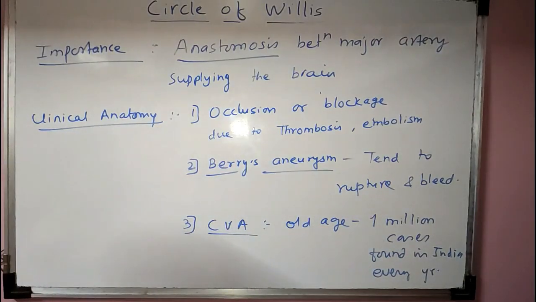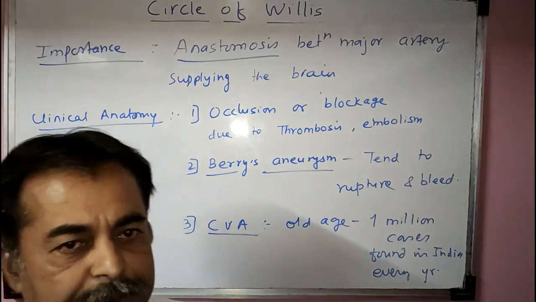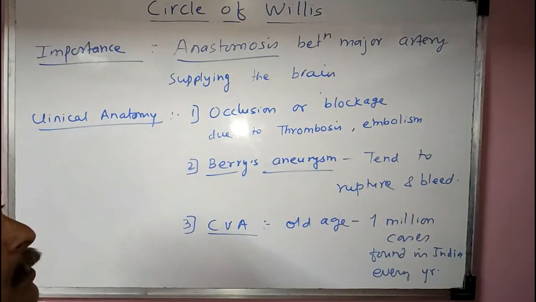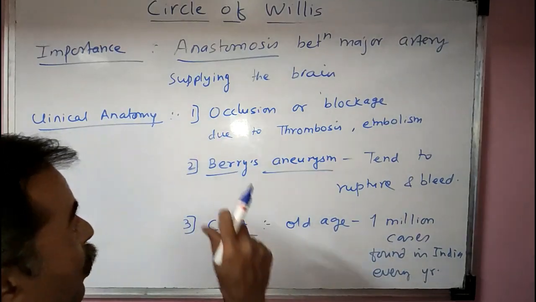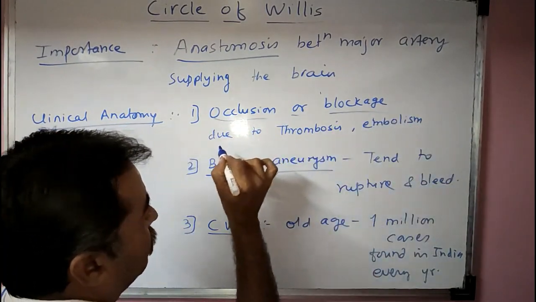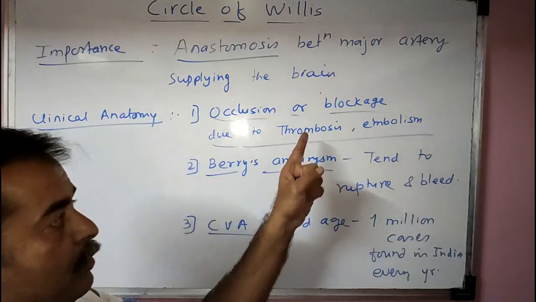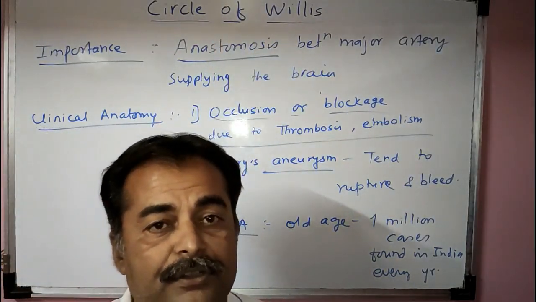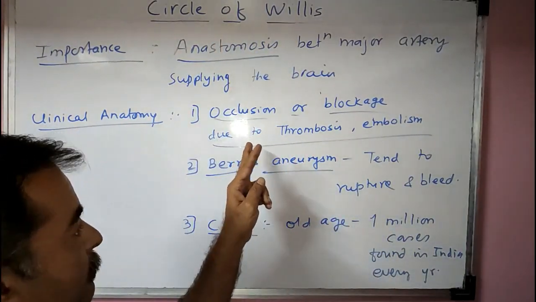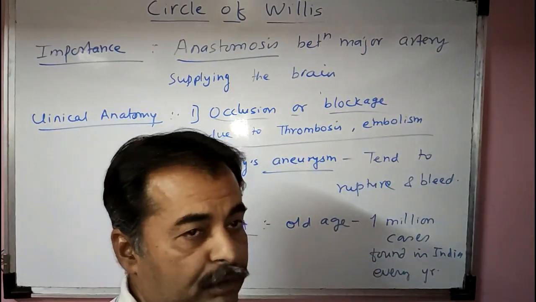Now we will see the clinical importance, or clinical anatomy. What type of patient do we see in disease of the circle of Willis? The main cause of occlusion of the arteries supplying the brain is thrombosis or embolism.